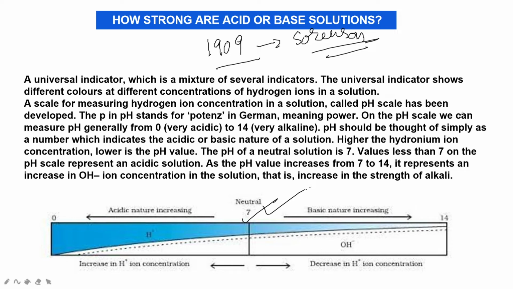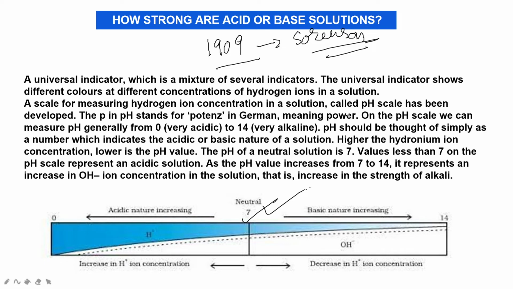On the pH scale, we can measure pH generally from 0 to 14. Within this 0 to 14, we can identify whether a given substance is acidic or basic. So pH should be thought of simply as a number which indicates the acidic or basic nature of the solution. The higher the hydronium ion concentration, the lower the pH value. The pH of a neutral solution is 7.